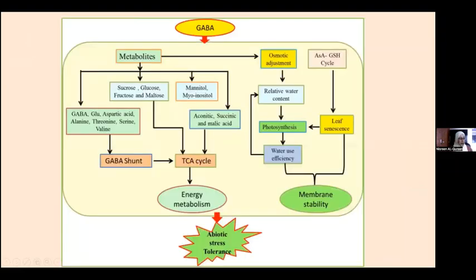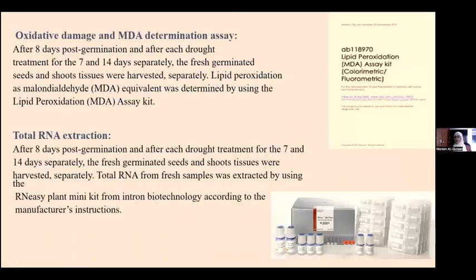And then after that, we measured the reactive oxygen species, or basically the level of MDA, again 8 days post germination, and for 1 week and 2 weeks of drought treatment. Tissue just above the ground was harvested, and we used the Abcam lipid peroxidation MDA assay colorimetric kit, and we measured the lipid peroxidation as malondialdehyde equivalent.